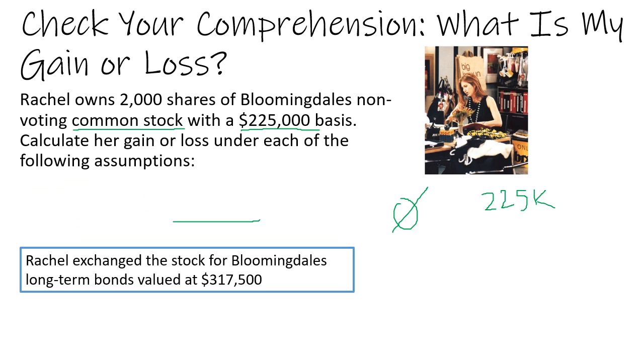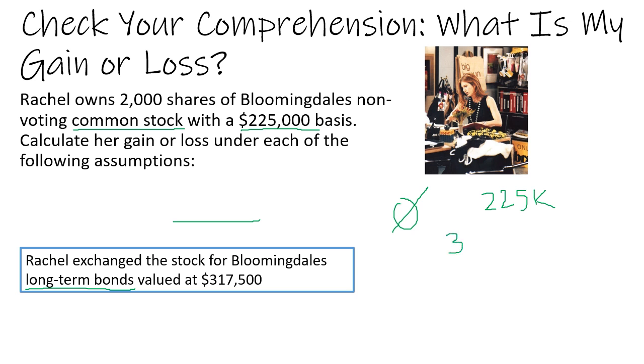Scenario 2. Rachel exchanged the stock for Bloomingdale's long-term bonds valued at $317,500. In this case, Rachel is exchanging the stocks for new bonds. This is a different type of security, as well as a different class of security, so she would have to recognize a gain.